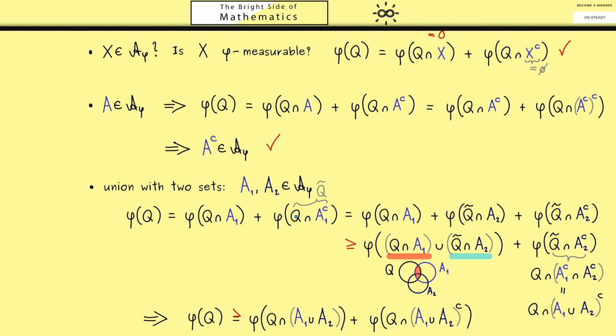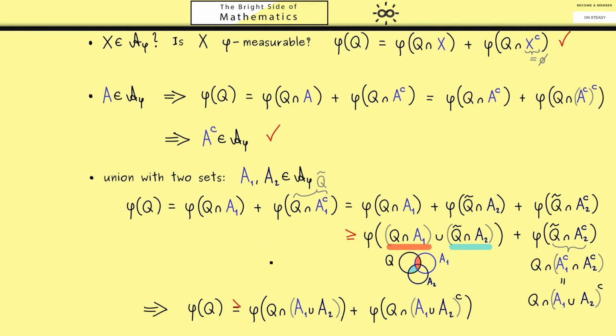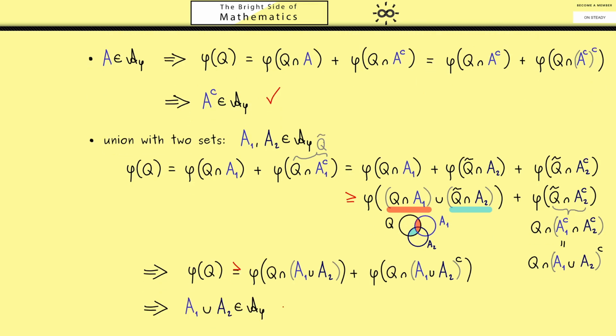First we have Q, then A1 complement, and then A2. And then it's not hard to see that this is exactly this small part here. Okay, and then you see, this Venn diagram explains exactly this intersection here. Hence, the proof of the union with two sets is indeed finished. The union A1 with A2 is also in A phi.